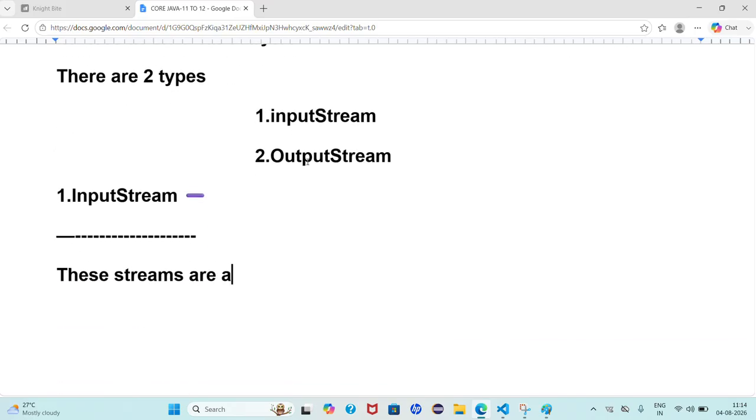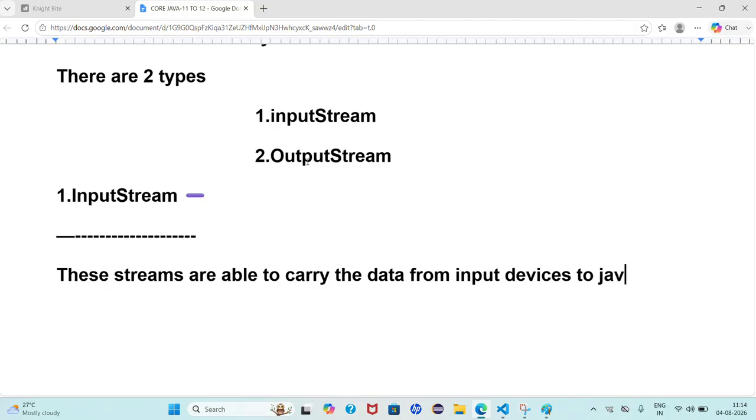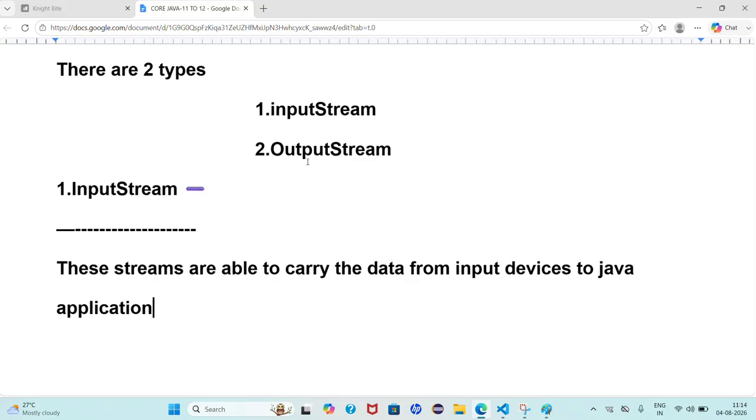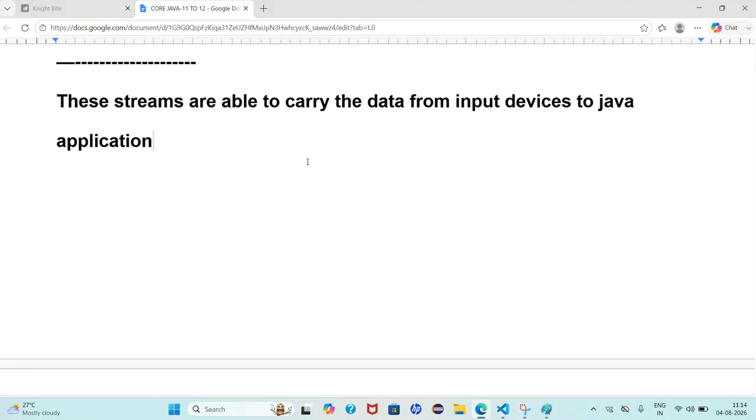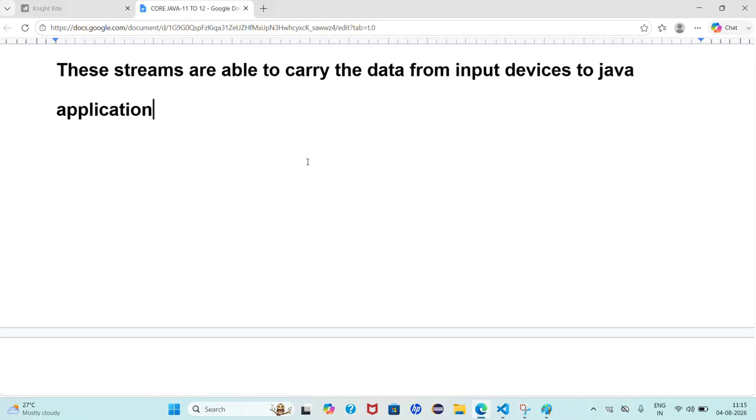Input streams are able to carry the data from input devices to a Java application. Do you understand what I am saying? Simply put, for example, in my laptop, in some folder, some content is there. That content I want to send to the Java program.